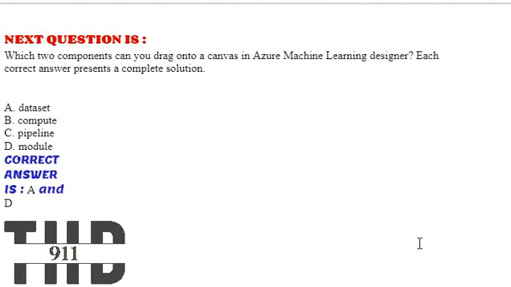Our next question, which two components can you drag onto a canvas in Azure Machine Learning Designer? Option A, dataset. Option B, compute. Option C, pipeline. Option D, module. The correct options are option A and D, that is dataset and module.